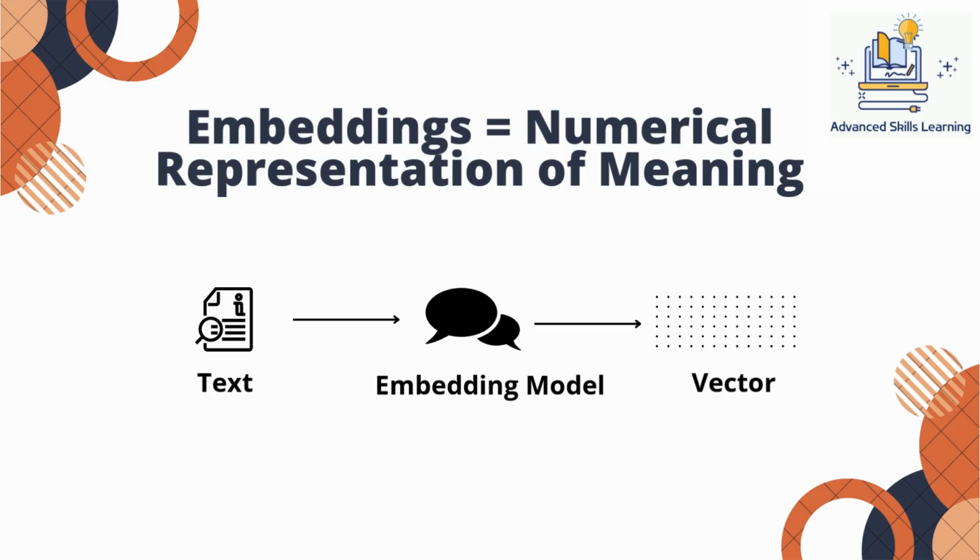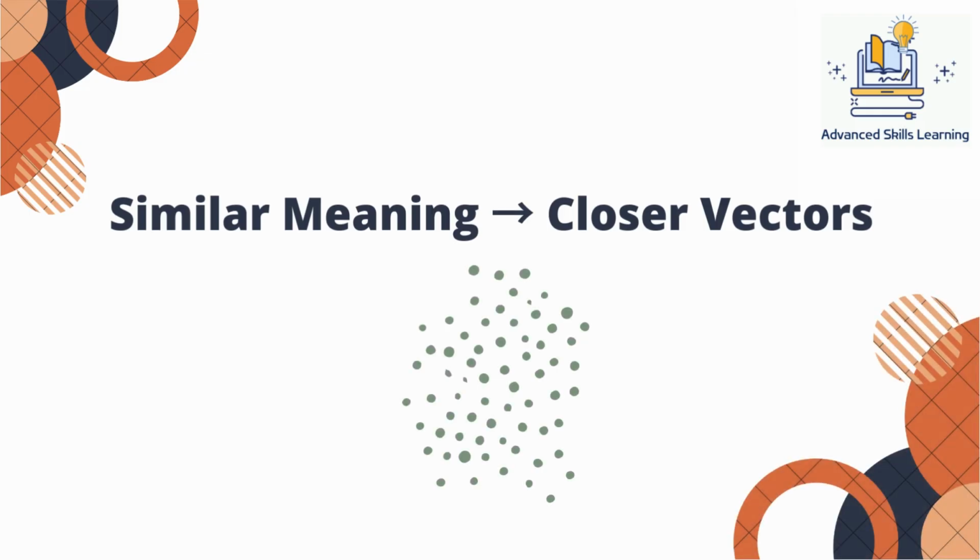Why does this numerical representation matter? Once text is converted into vectors, we can compare meanings using distance and similarity calculations. Text that talks about the same concept ends up close together in vector space, even if the wording is different. Text that is unrelated ends up far apart. This ability to measure meaning mathematically enables semantic search, recommendation systems, and intelligent retrieval.